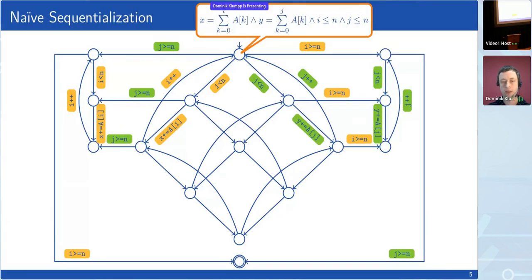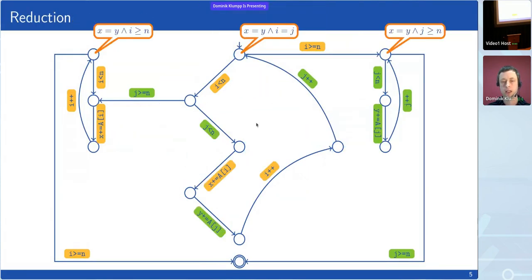So instead of verifying this complicated program, I can verify this program. Every interleaving from before is equivalent to one of these. And as you can already see, the automaton or the control flow graph is smaller. And we also find that often the invariants become much simpler. So here our post condition x equals y is actually an invariant. And we just need some information on the loop counters to make it inductive.